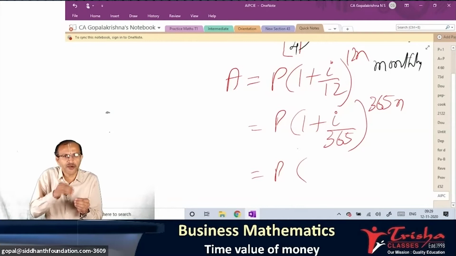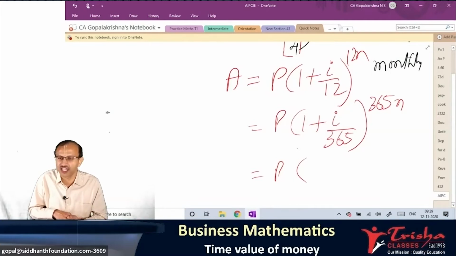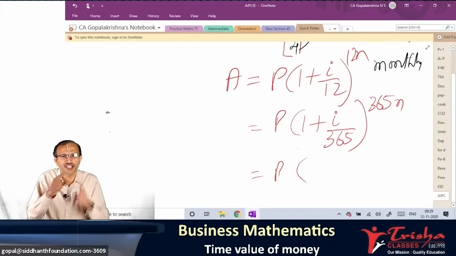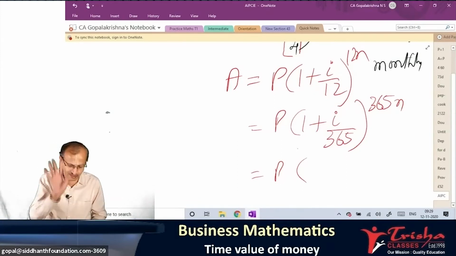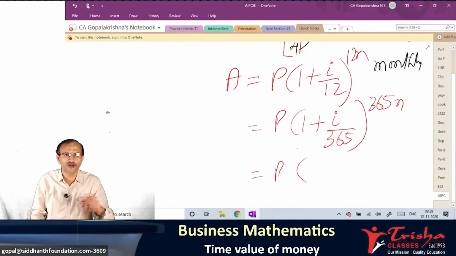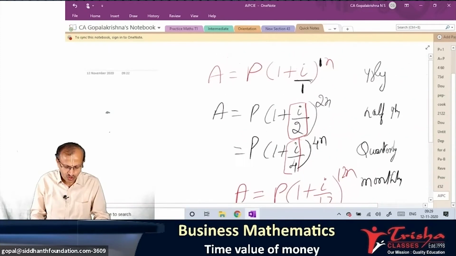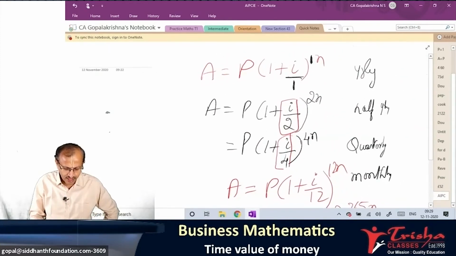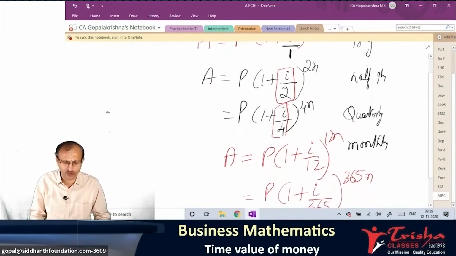There can be compounding for less than a day. That's what I want to say. Is it difficult? How do you do it for every hour, every minute? Don't worry, there's a table. Look at the table and fill in the value. It's simple. People say, oh, you have to do so much calculation. Nothing. So you don't have to worry. The formulas which come to you: 1 plus I to the power n, 1 plus I by 2 power 2n, 1 plus I by 4 power 4n, 1 plus I by 12 power 12n.